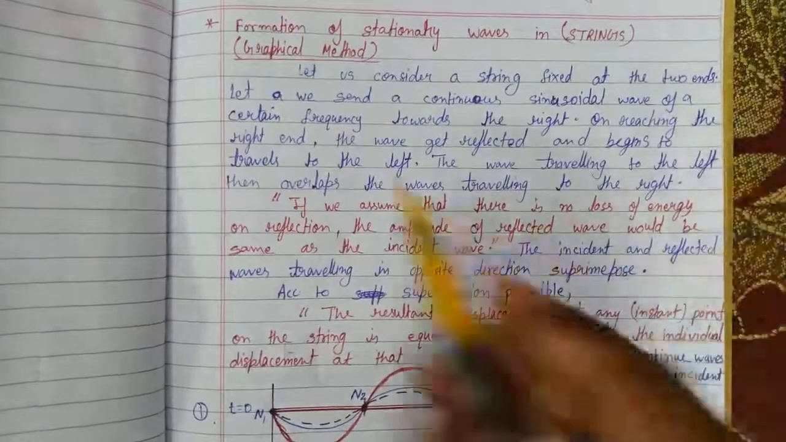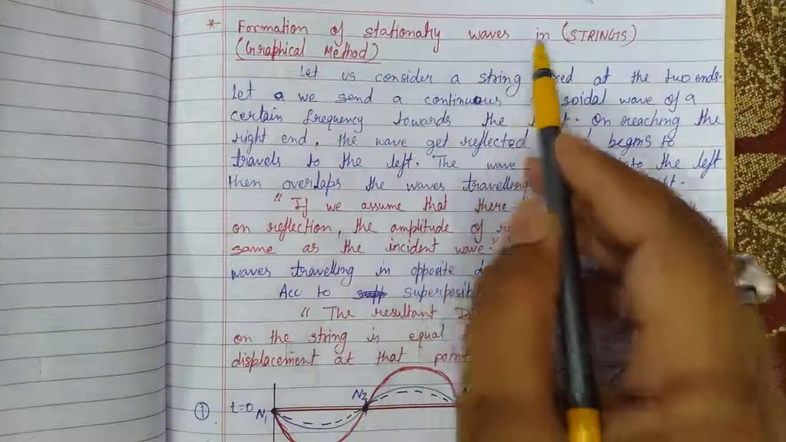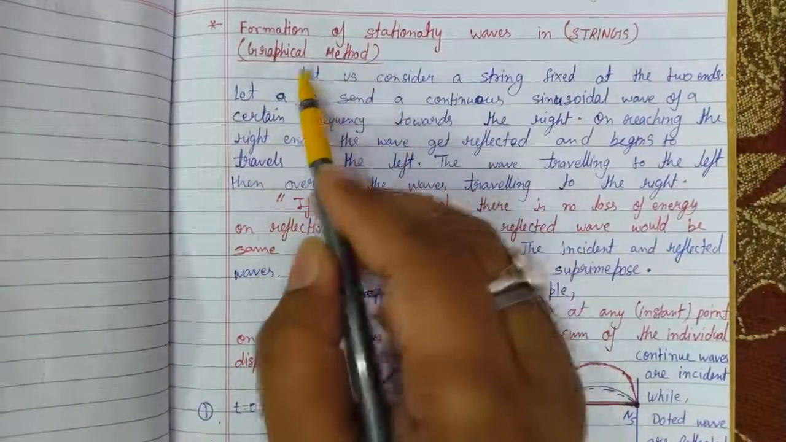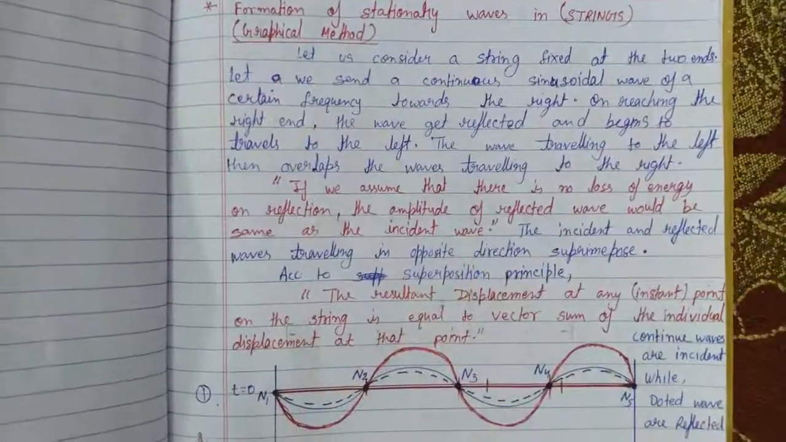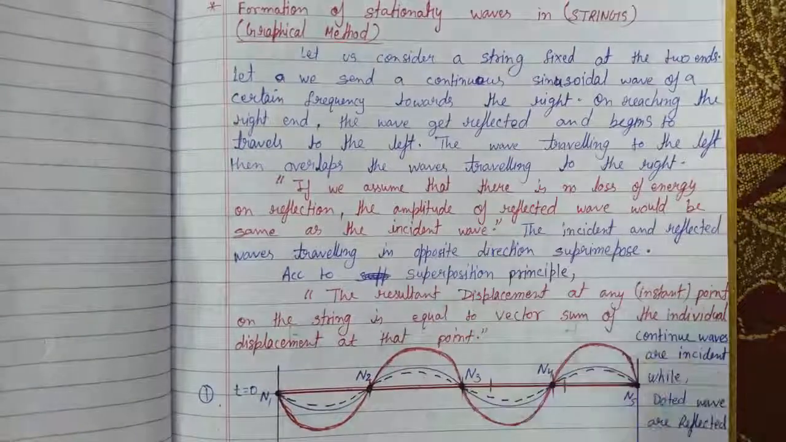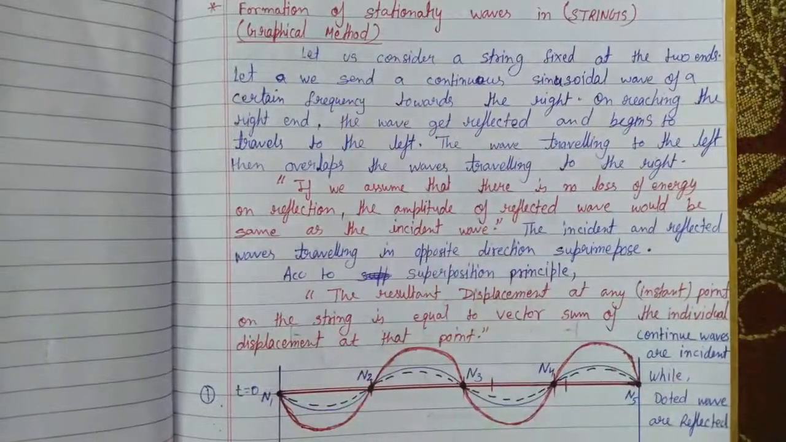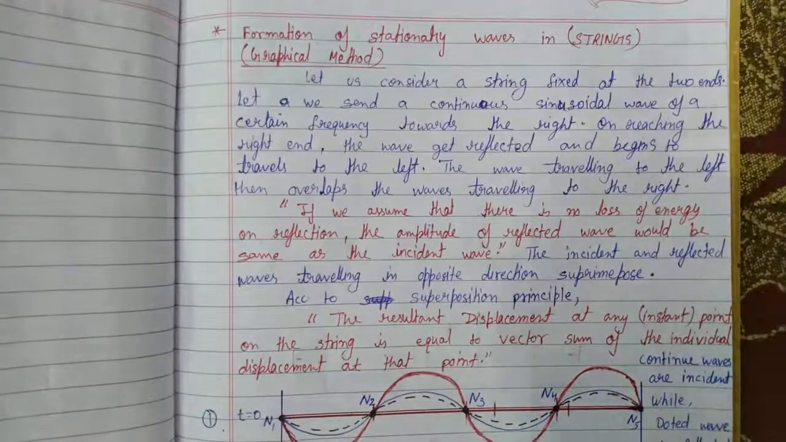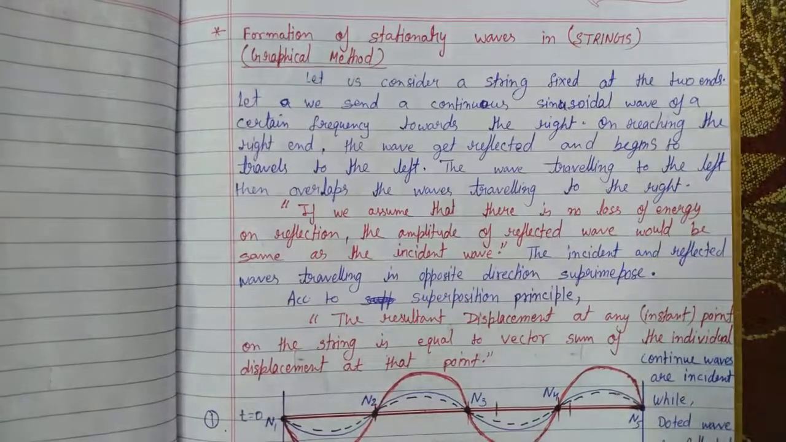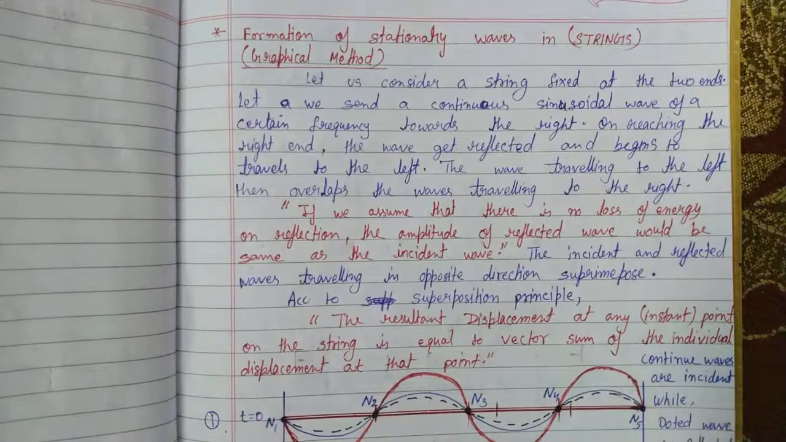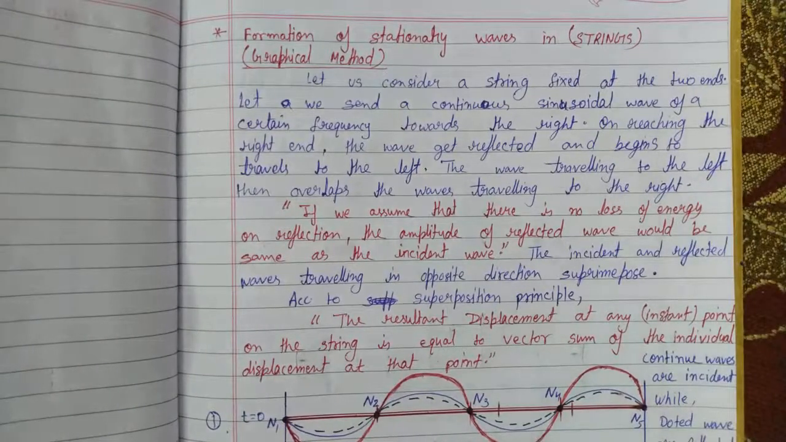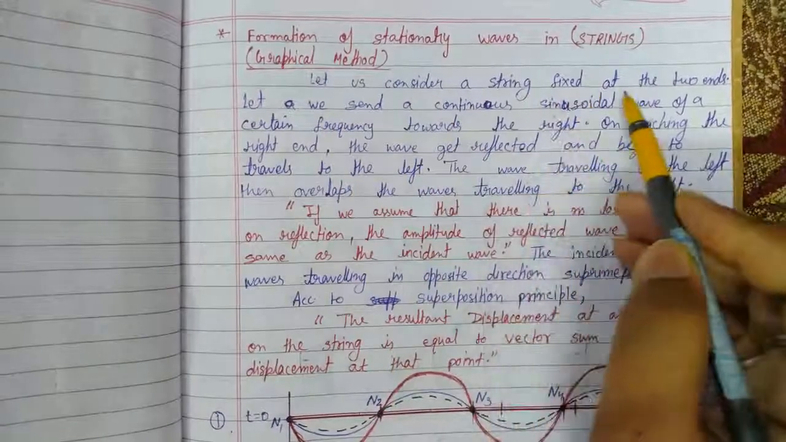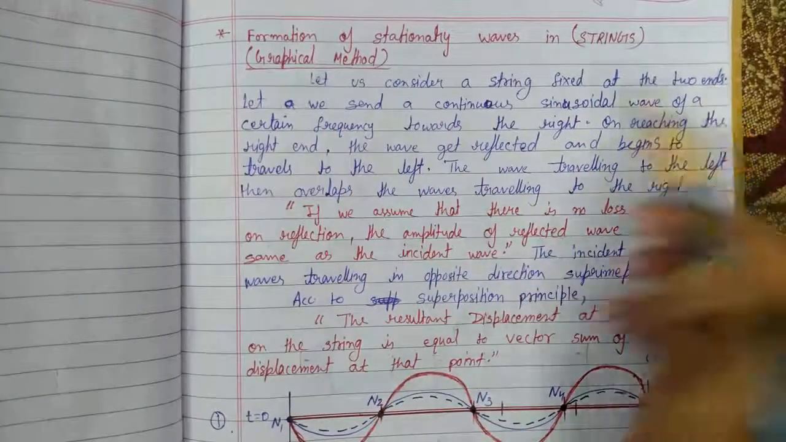Next, students, we have the formation of a stationary wave in a string, by the graphical method. As we know, when a disturbance is created in the string, a wave travels, and this wave is a continuous wave. Now, let us consider a string fixed at the two ends.